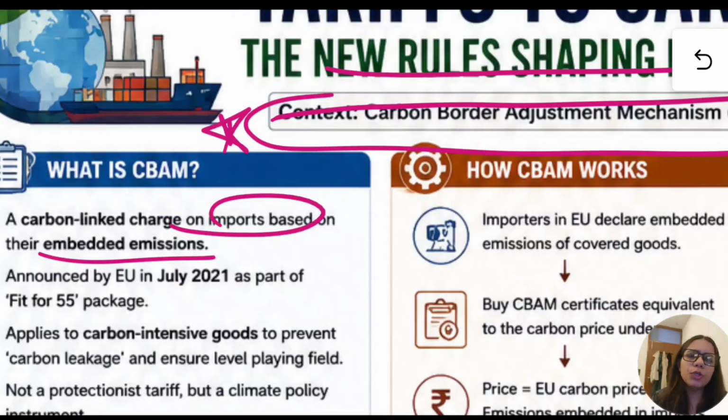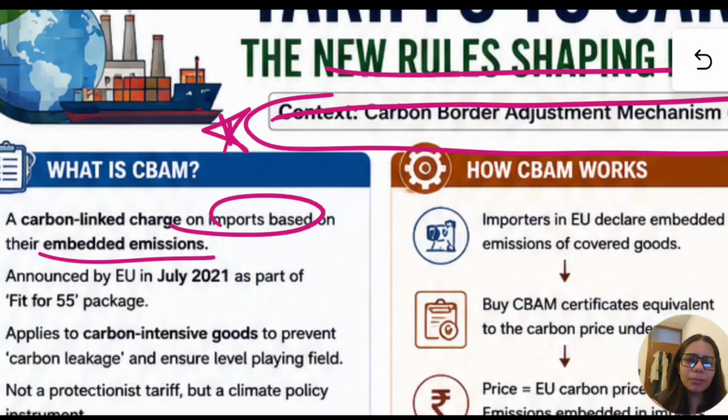So the European Union has come up with a solution that whatever material we are importing, if it is using a lot of carbon, then we will charge it, we will tax it, which basically will make it expensive in Europe, and hence the use of that particular product will reduce.